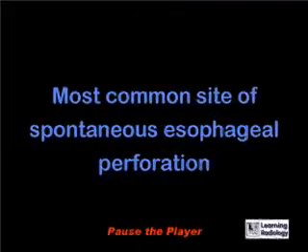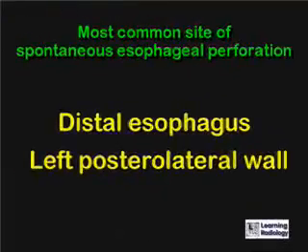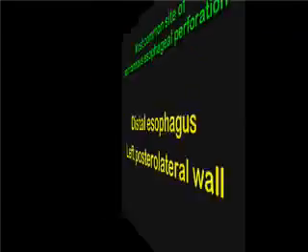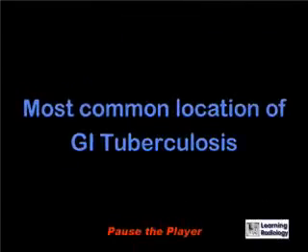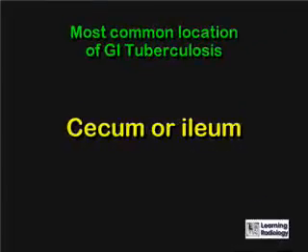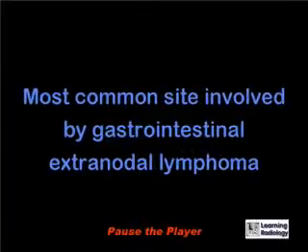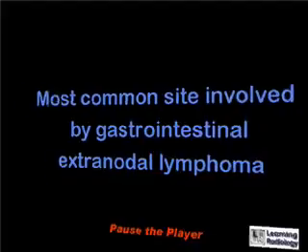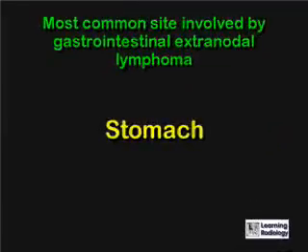What is the most common site of spontaneous esophageal perforation? The distal esophagus along the left posterolateral wall. What is the most common location of gastrointestinal TB? The cecum or ileum. What is the most common site involved by gastrointestinal extranodal lymphoma? The stomach.